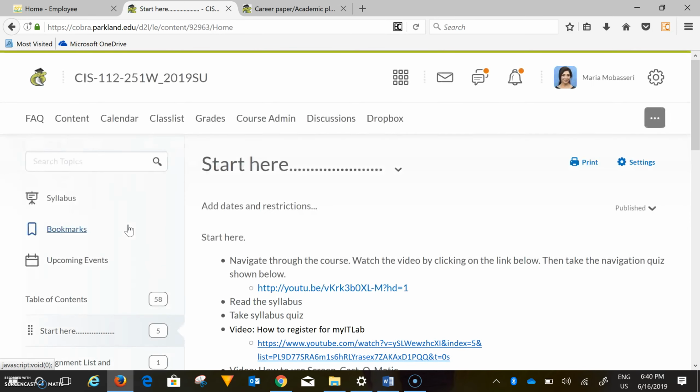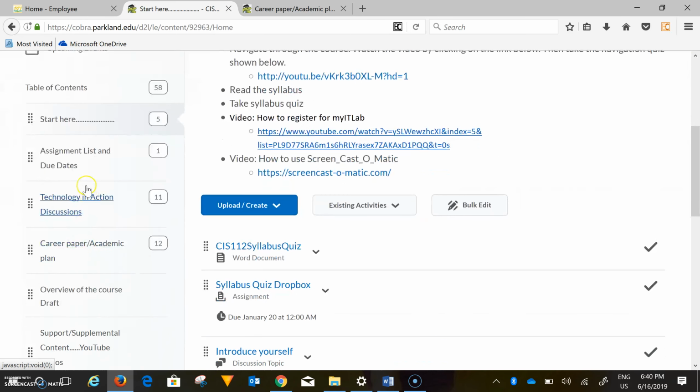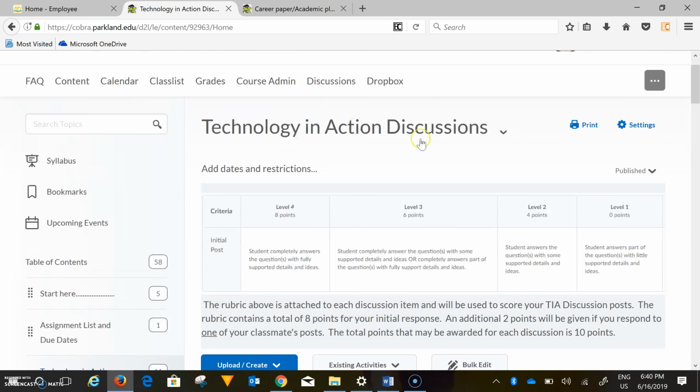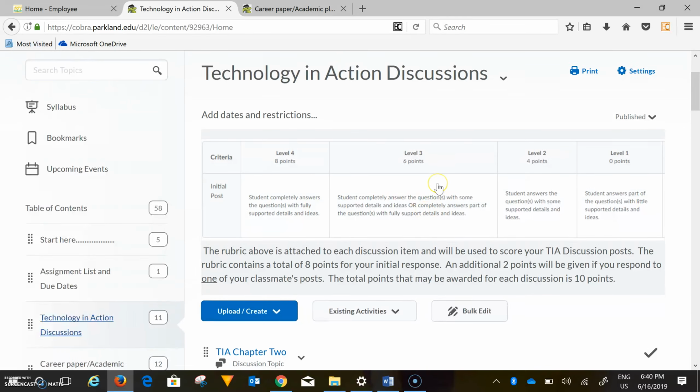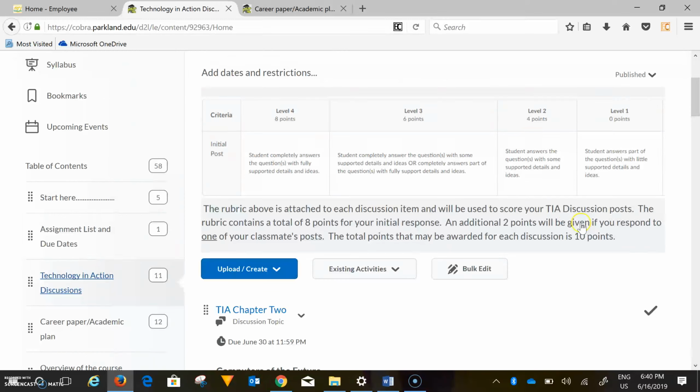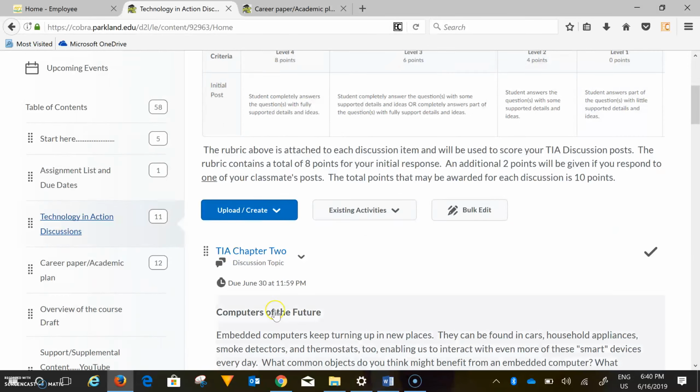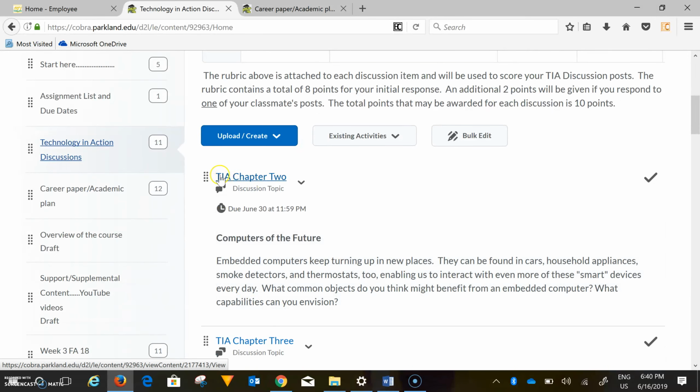There are a series of discussions that you're responsible for, and those are right here. The rubric for discussion is over here. You can earn 10 points per discussion if you post a discussion, and 2 extra points are given if you answer one of your classmates' posts. So you see that, for example, TIA means Technology in Action. That's short for TIA, and this is your topic for discussion.